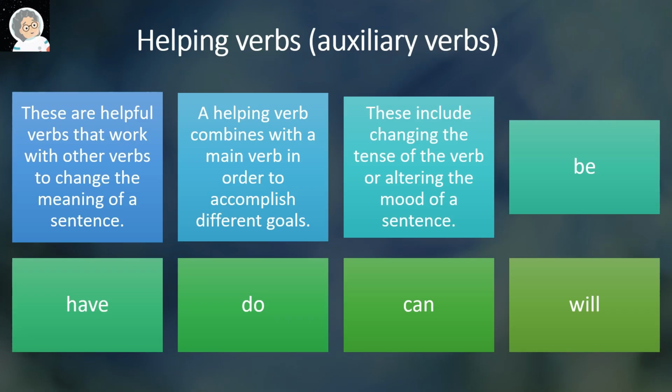Helping verbs, also called auxiliary verbs. These are helpful verbs that work with other verbs to change the meaning of a sentence. A helping verb combines with a main verb in order to accomplish different goals. These include changing the tense of the verbs or altering the mood of a sentence. Examples: be, have, do, can, will.